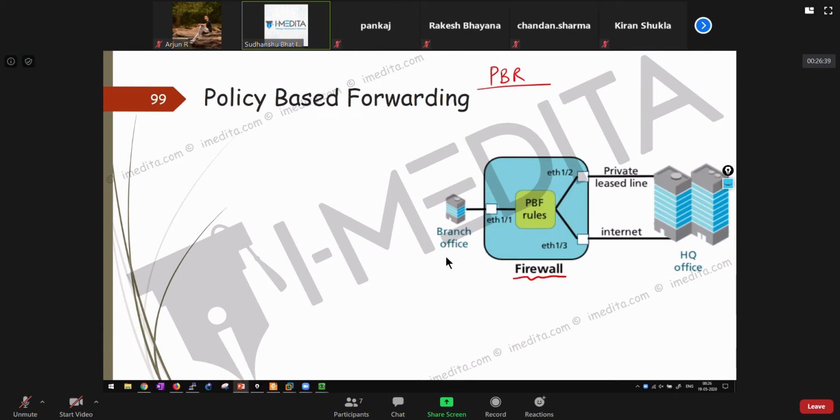So here also, suppose this is our firewall, the concept is similar. Suppose we have two connections. One is a private lease line, maybe from Tata Communication Limited, and we are paying a good amount of money for that.